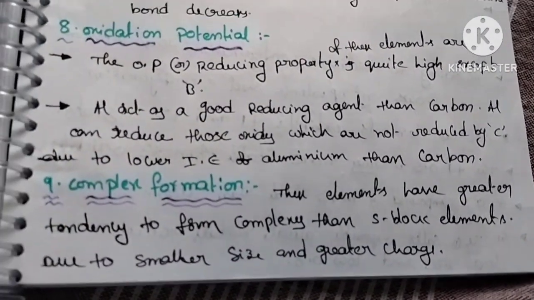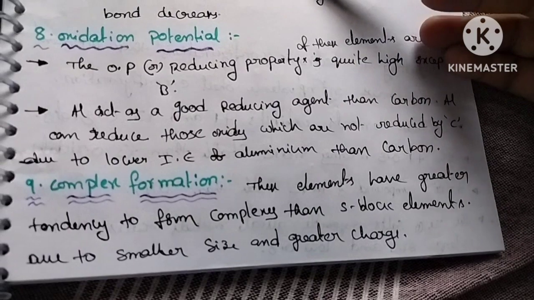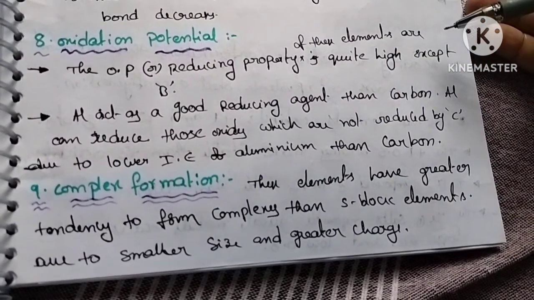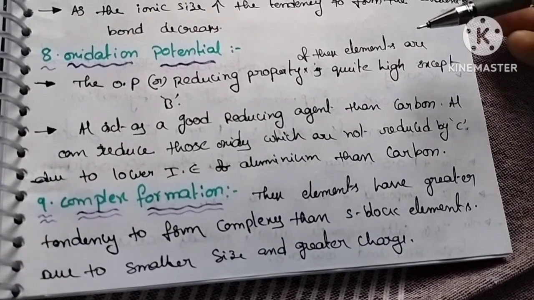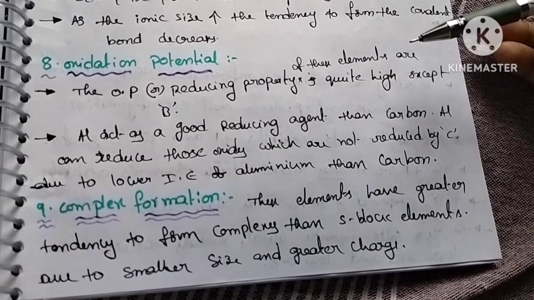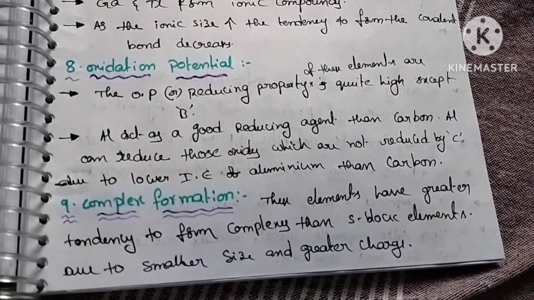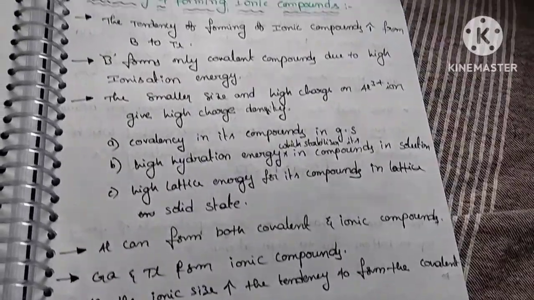The size of S block elements is higher than the size of P block elements, isn't it? So that's why the complex formation tendency is very much higher than the S block elements. So this is about the physical properties of group 13 elements.